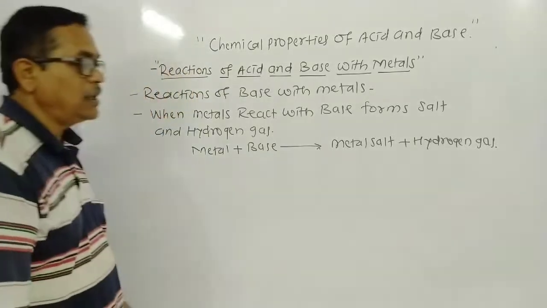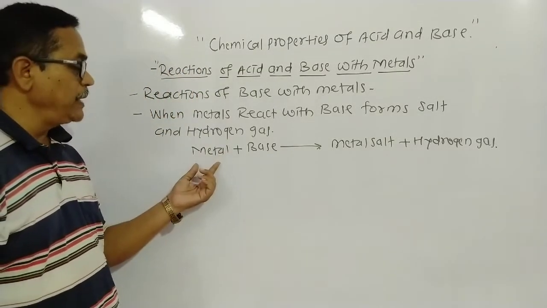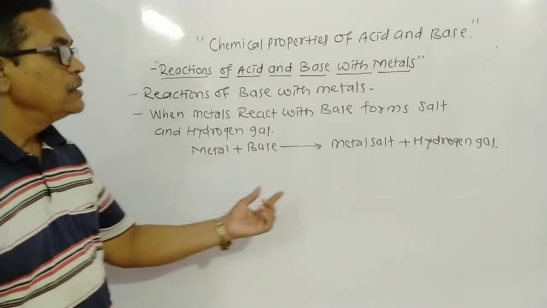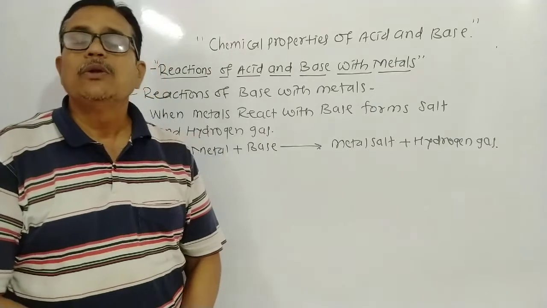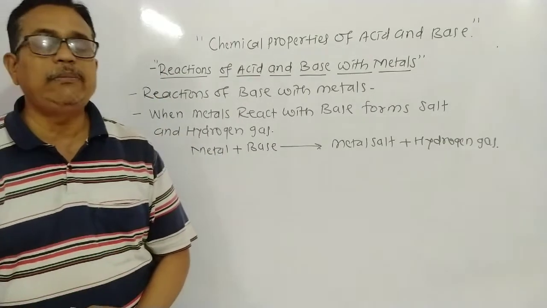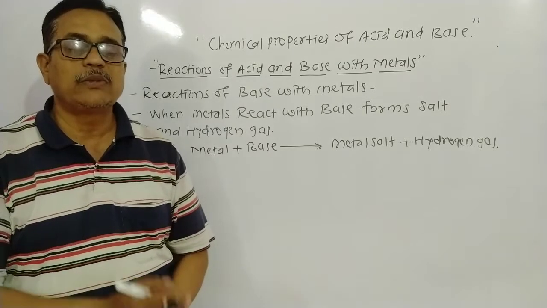When a metal reacts with a base, it forms a metal salt plus hydrogen gas. Now we take an example of the same metal: zinc reacts with the base NaOH.